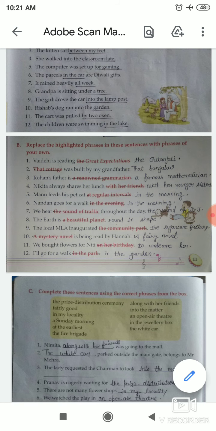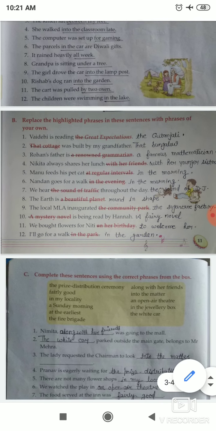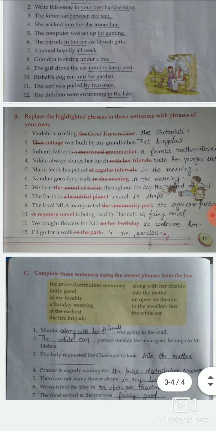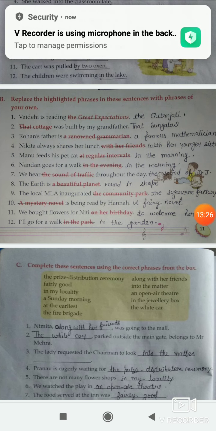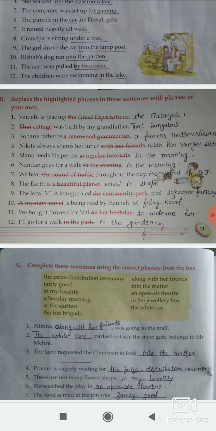Okay, so students, now come to the exercise C. And exercise C is, okay, so students, exercise C is: complete these sentences using the correct phrases from the box. Okay, so students, means to say that you have to complete this sentence with the help of these phrases. Okay, so students, here is number 1, and number 1 is: Nimita dash was going to the mall.